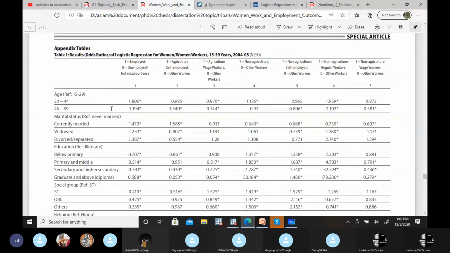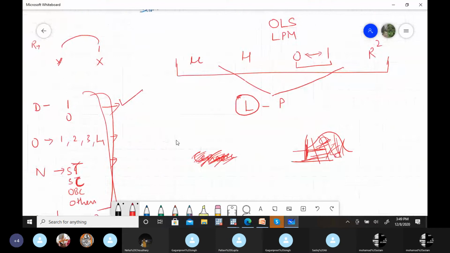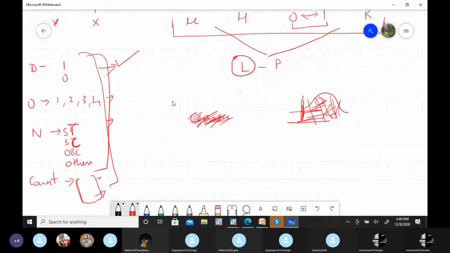Okay, so the next thing is how it solved these 4 problems of the OLS method. I'm going to take it one by one. First, what this logit model is all about, and what is its methodology. So first, this logit model. Does anyone of you know what this logit model is? How it came into the picture, what this is all about? Has anyone of you ever studied these models in graduation or post graduation?